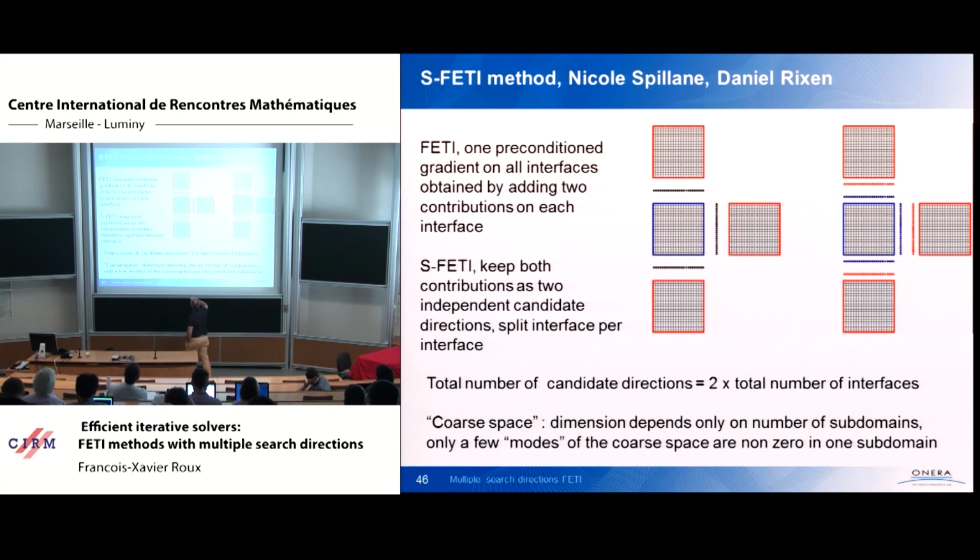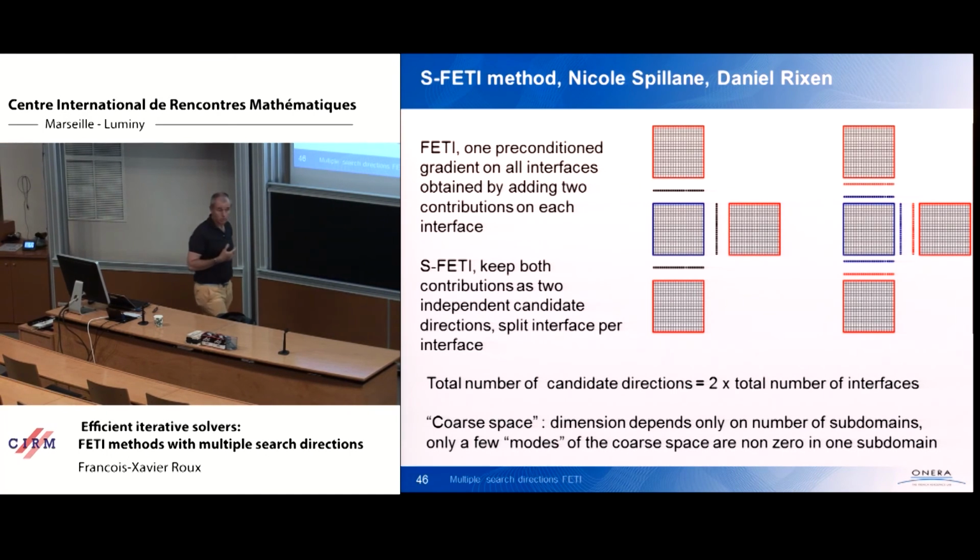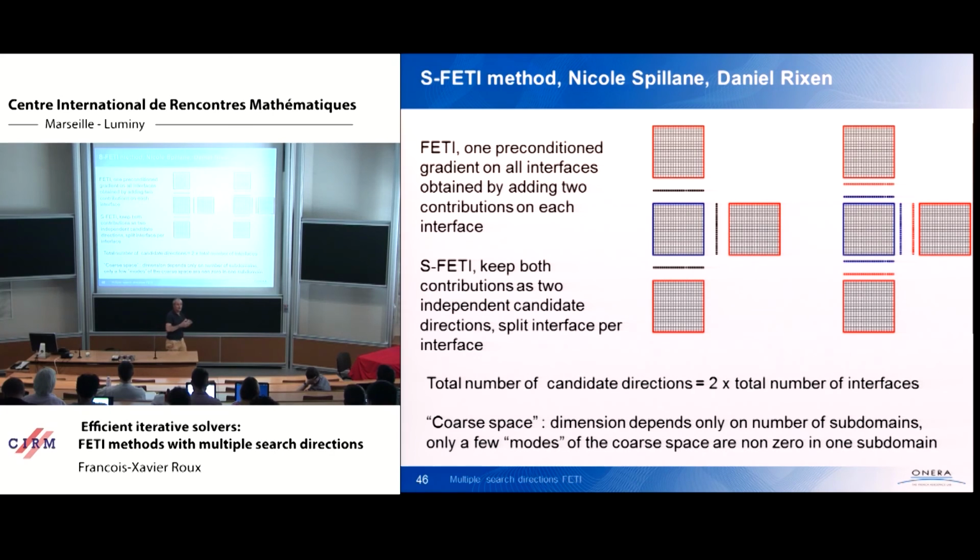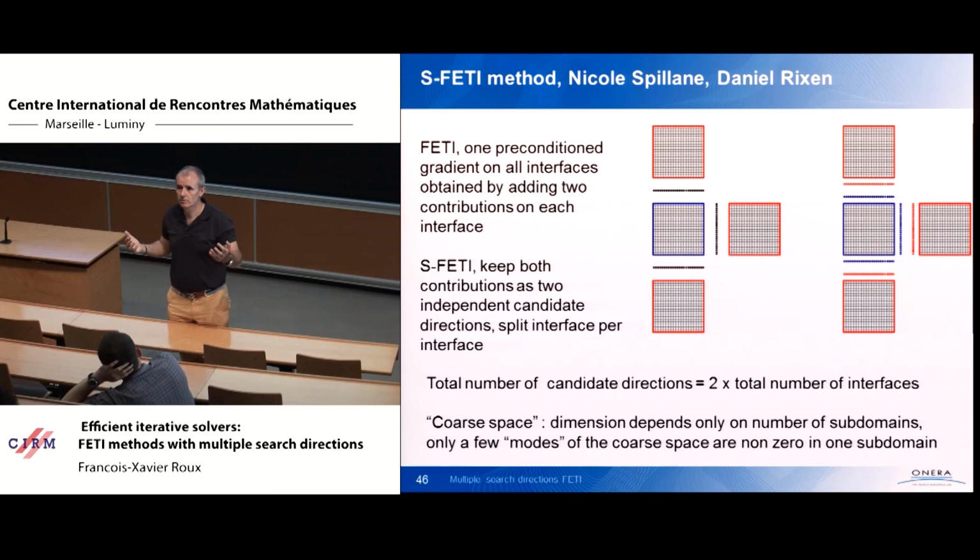So the total number of candidate directions is 2 times the total number of interfaces. But it's huge, because if you have hundreds of thousands of subdomains, you will have thousands of interfaces. So thousands of candidate search direction vectors.